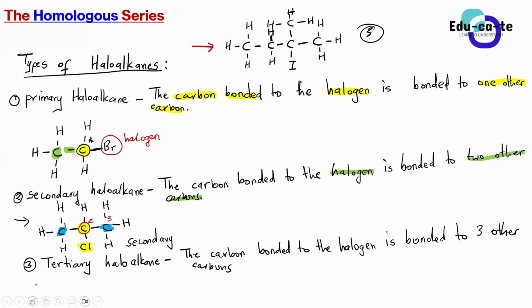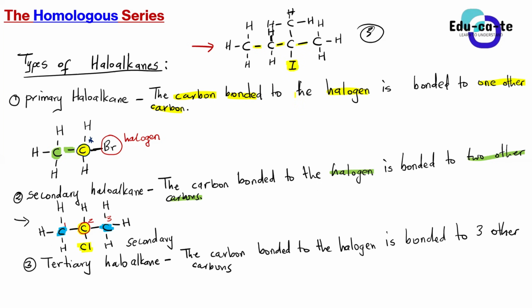Because it consists of an iodine atom, we have a halogen. Iodine, guys, I is the symbol for iodine. We know that it falls under group number 7 elements, which qualifies it to be a halogen as well. So we can say that this is a haloalkane because the other bonds are just single bonds. It has an iodine atom, so it is a haloalkane indeed.